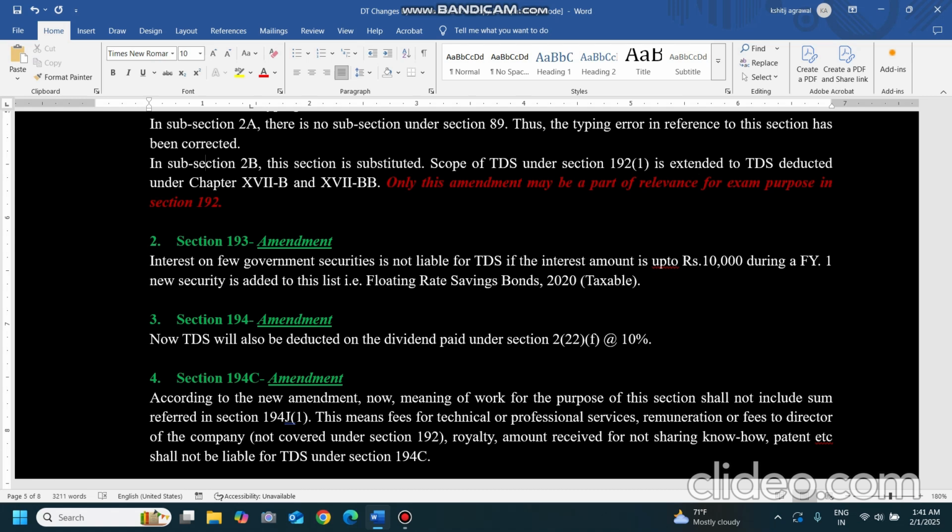So one new security is there, Floating Rate Savings Bonds 2020 (Taxable). For that security also, TDS is not liable if the interest is up to 10,000 rupees. Other securities are also there.